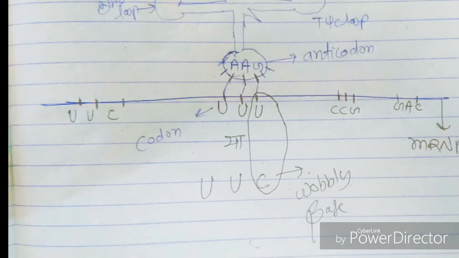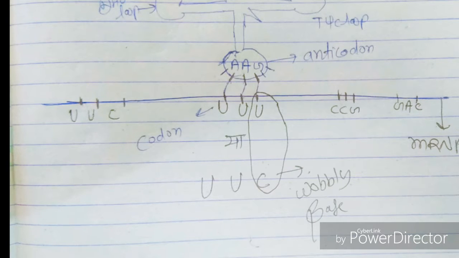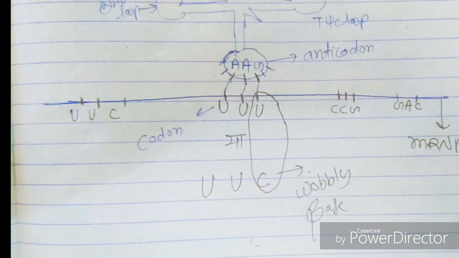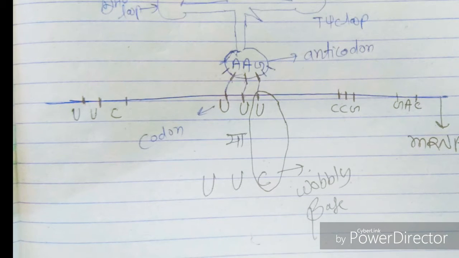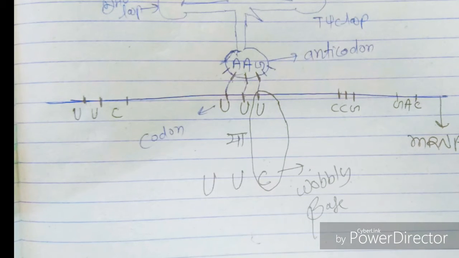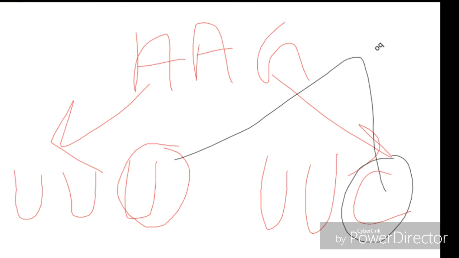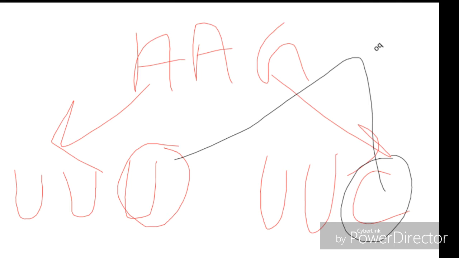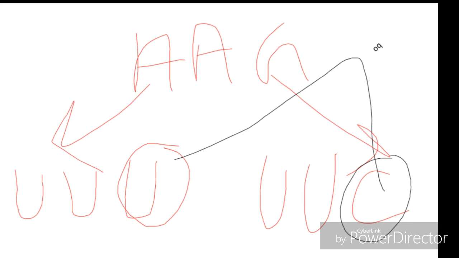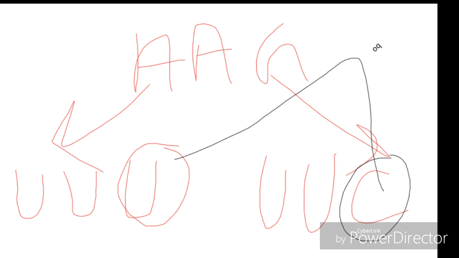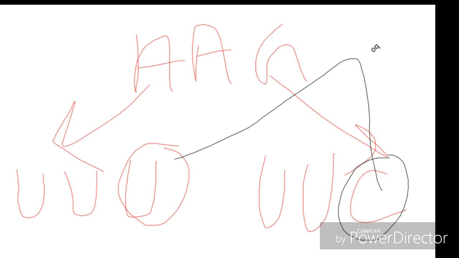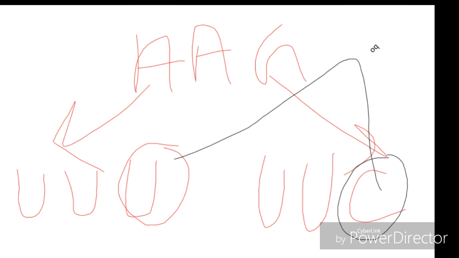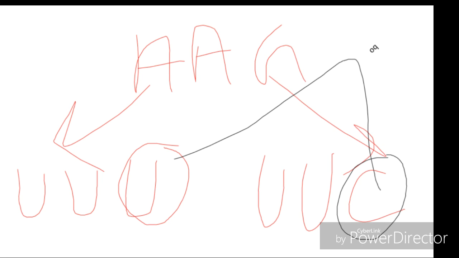Let's repeat it again. Anticodon AAG is recognizing two codons. One is UUU and another one is UUC. Now I have circled the third, different base of the codons. One is uracil and another one is cytosine. We call it the wobbly base because wobbling totally depends on this base. Okay, so that's the wobble hypothesis.